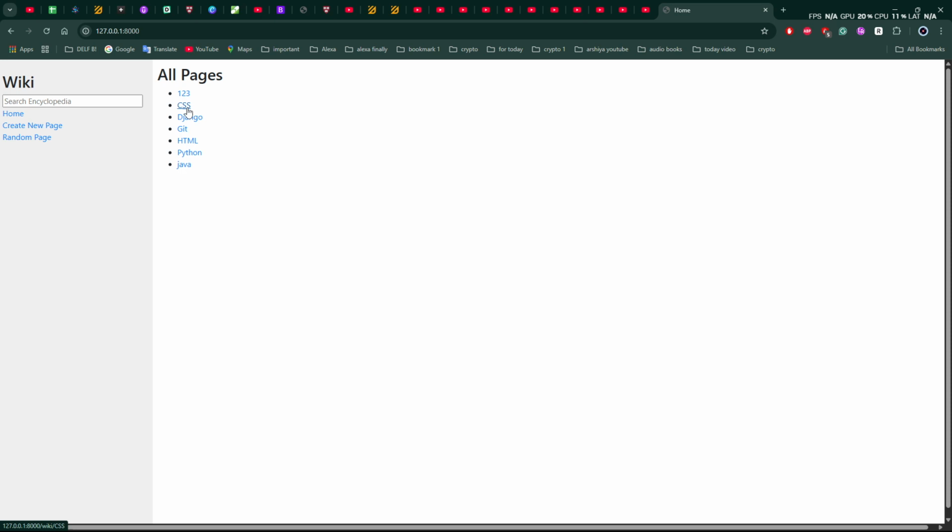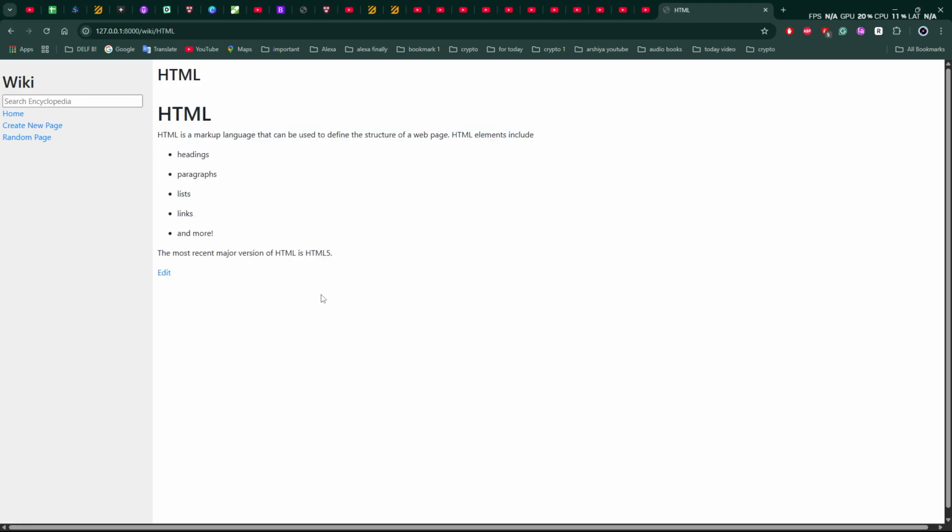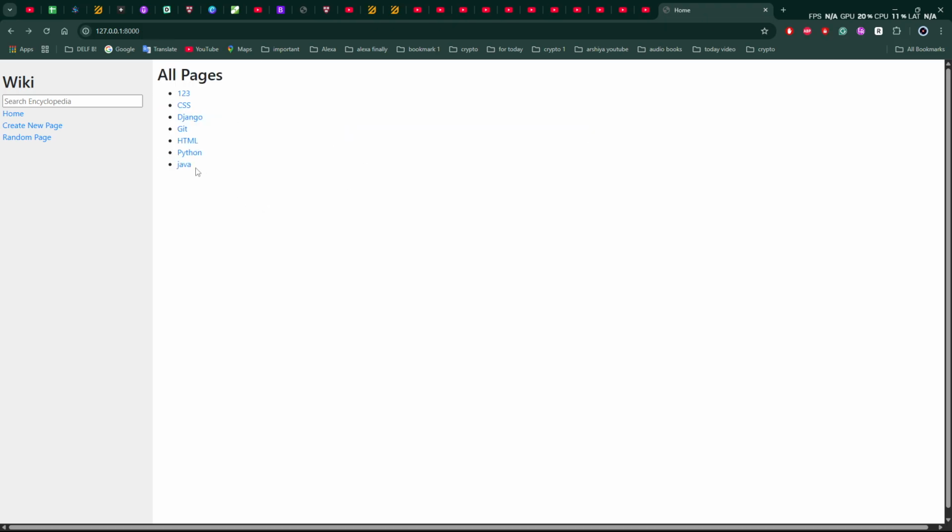So we go back. Django is also working, correct. Gates is working, correct. HTML is working, correct, functioning. Python is working also, and the Java page, which I just created, so everything is working.